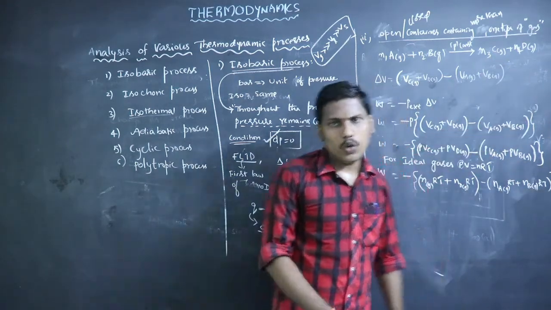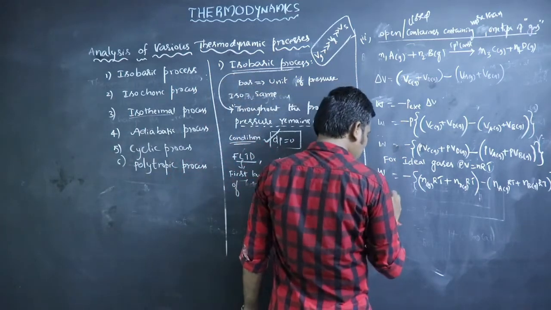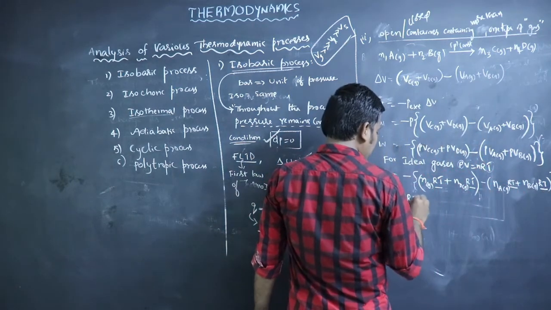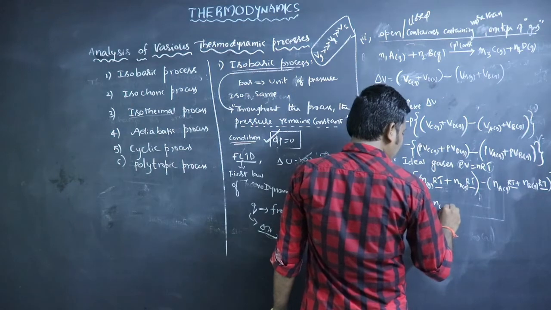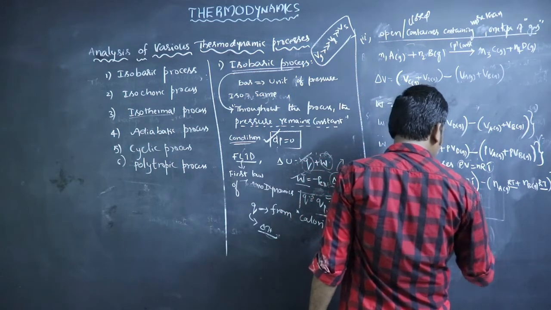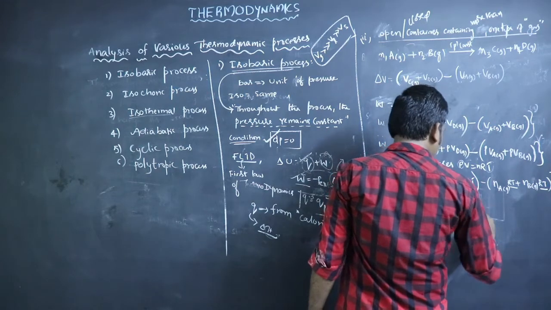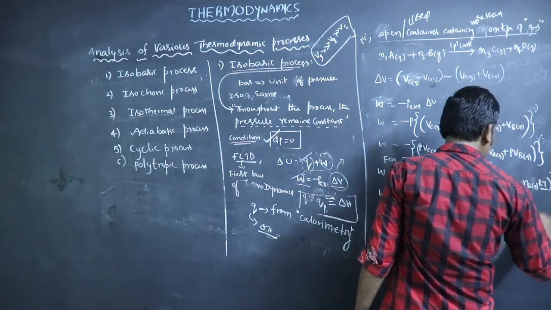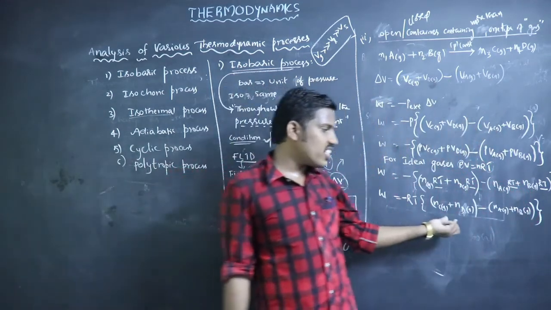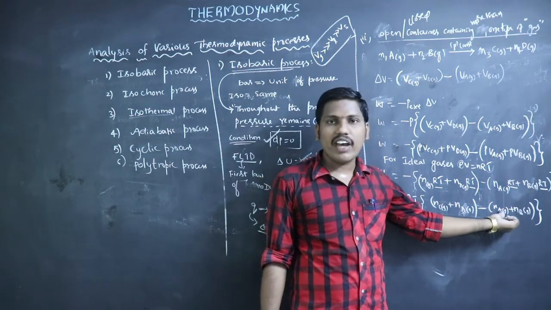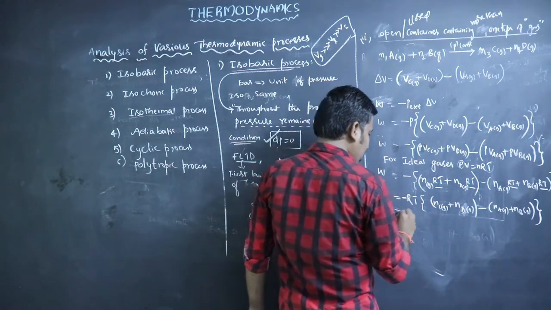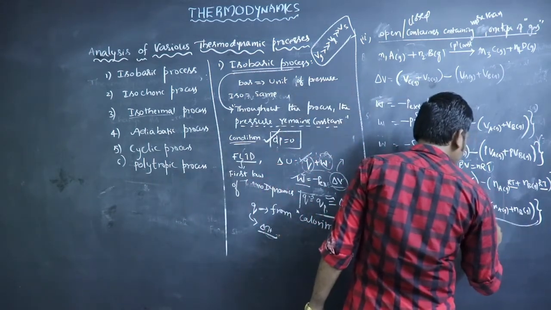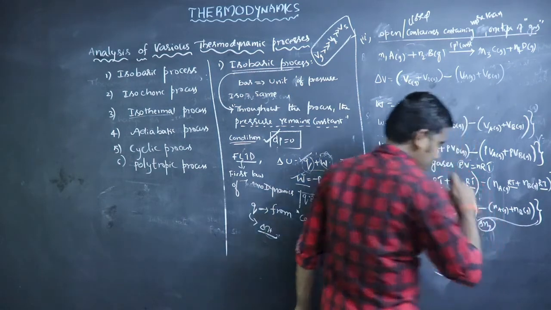So W equals, here RT is common. So minus RT times, number of moles of C gas plus number of moles of D gas, minus number of moles of A gas plus number of moles of B gas. Number of moles of gaseous products minus number of moles of gaseous reactants means delta ng.